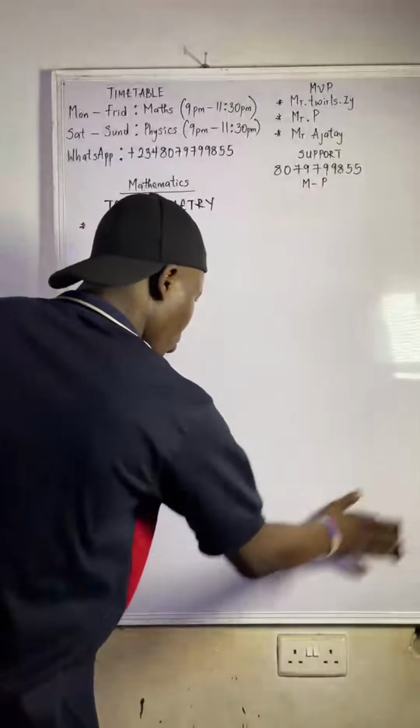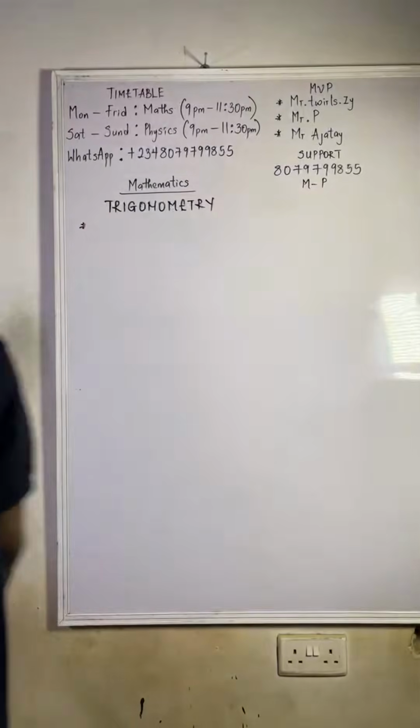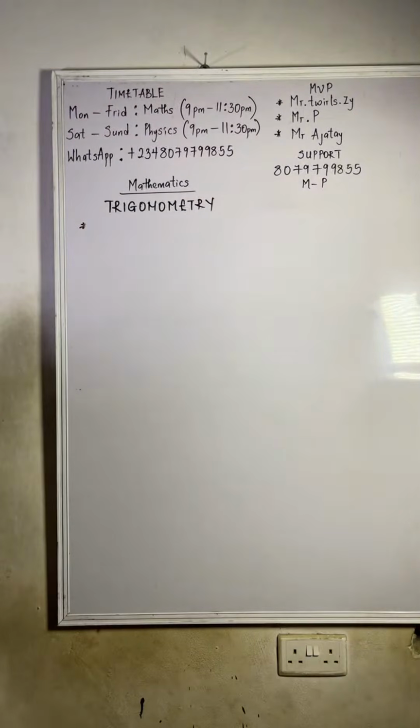So now I'll give you the major ones you need. Then we can come back. If you want us to still solve more examples, we can come back and solve more examples.